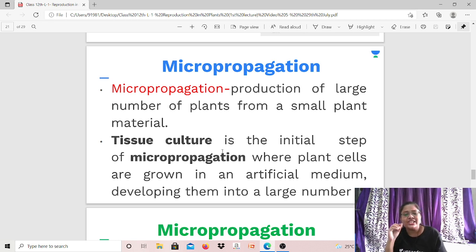Now, tissue culture is the initial step of micropropagation. Understand? The whole process is called micropropagation, and tissue culture is the initial step. Okay, that is the first step of micropropagation, where plant cells are grown in an artificial medium, nutrient medium, which you have grown in the laboratory, developing them ultimately into a large number.